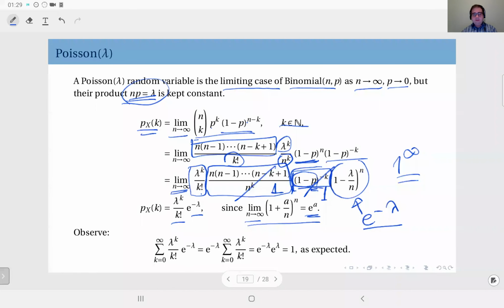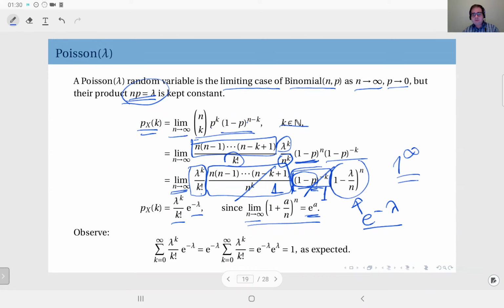Okay, so obviously this function, lambda to the power k divided by k factorial, times e to the power minus lambda, is a non-negative function because there is nothing negative here. Lambda is positive, k is a non-negative integer, and the exponential function is always non-negative. So the function is always positive, so it can be a probability. And I'm not going to do it here, but it's always bounded by 1 also.